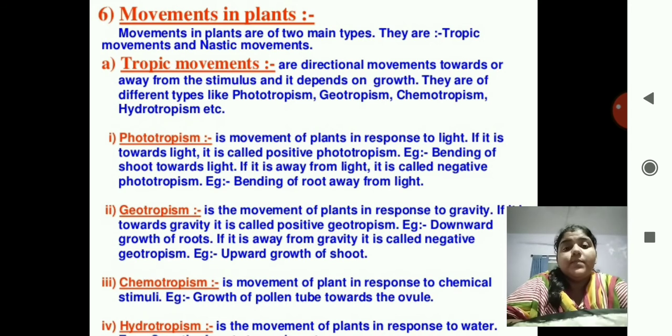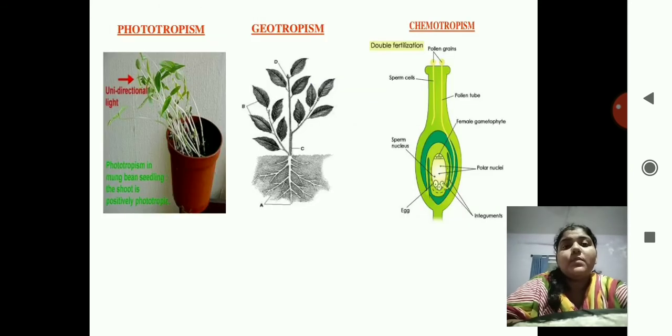Next is hydrotropism. That is the movement of plants in response to water. An example we can give is the movement of roots in search of water. So where there is water, the roots will grow towards the water. That is known as hydrotropism. See the examples given over there.